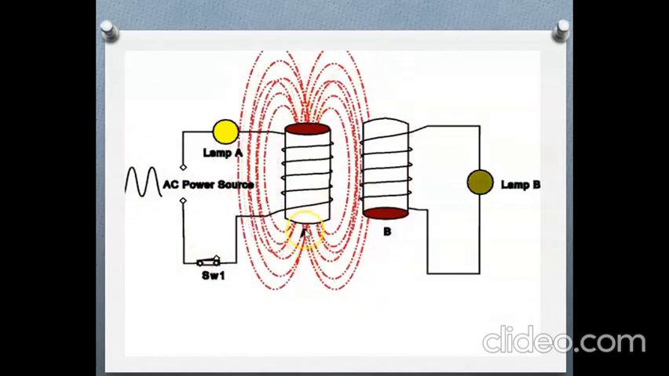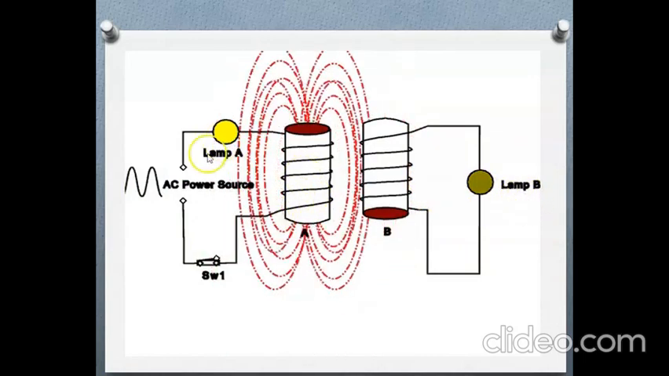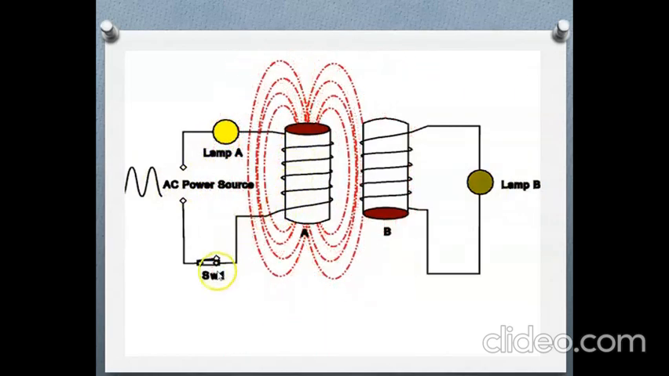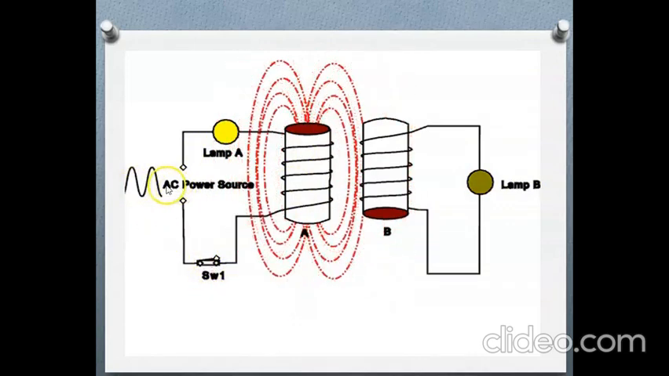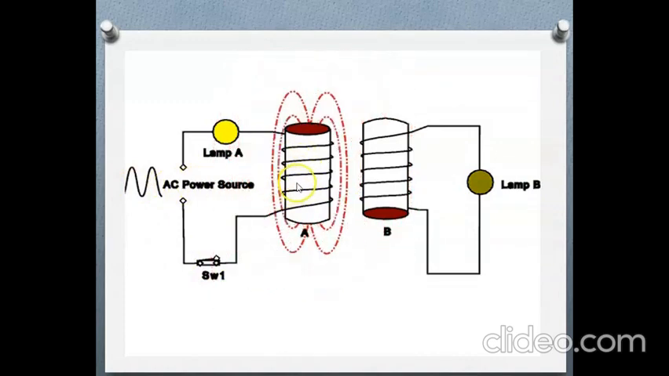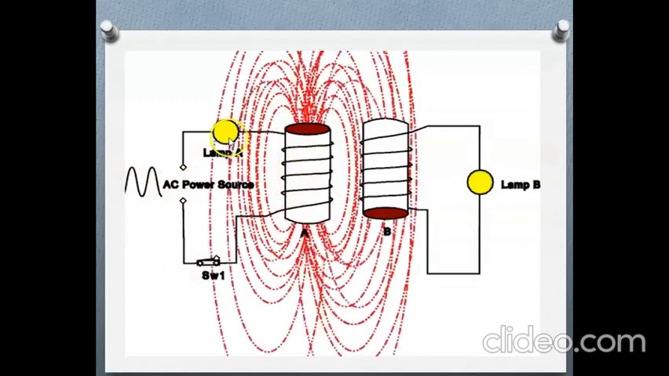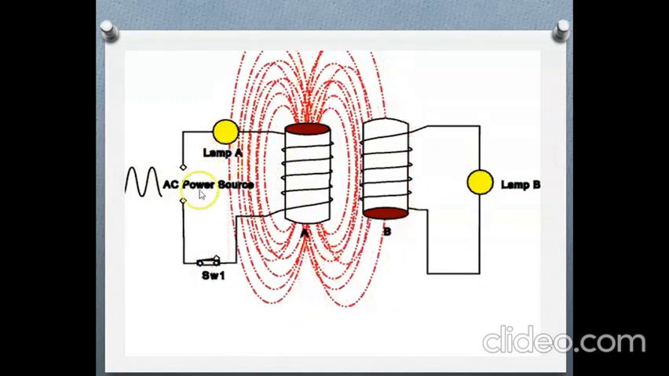Here coil A is there, coil B is there. Coil B is connected to a lamp and coil A is connected to a power source, and also lamp A is connected in series with this coil. Here a switch is connected. When the switch is closed, this AC power source is connected in the circuit or to this coil A. So this lamp will glow. This yellow indicates that the lamp is glowing.